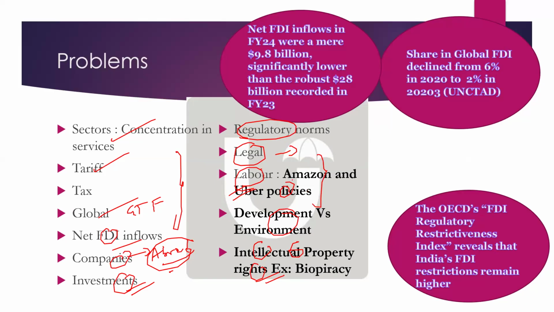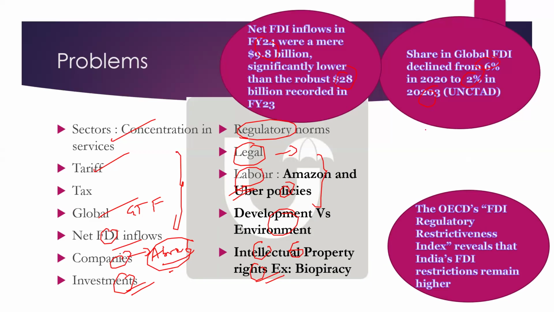Anyway, you can write this, but I want you to substantiate your points in the exam. How do you substantiate? Simply say that net FDI inflows have reduced from almost 28 billion last year to 9.8 billion. This statistic has to come in the exam: 28 billion to 9.8. And India's share of global FDI declined from 6% in 2022 to 2% in 2023. Earlier, India's share in global FDI used to be almost 6%, but UN is saying that recently it has reduced to 2%.